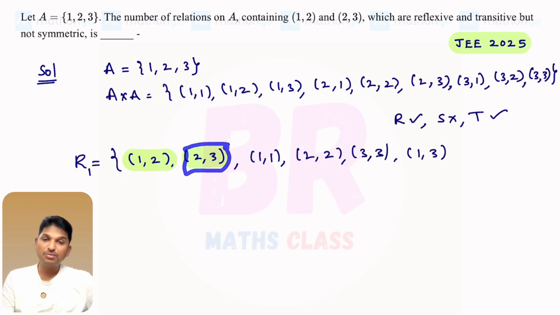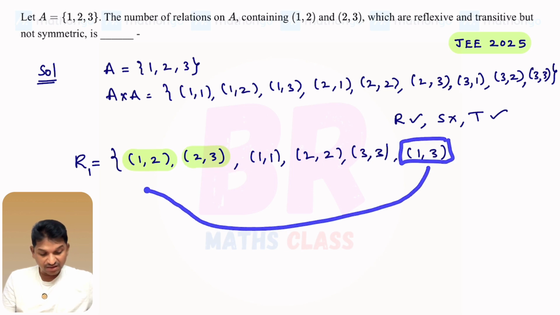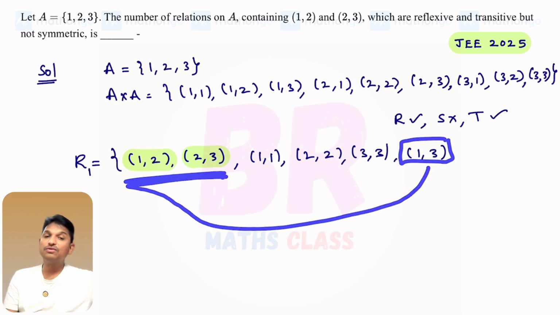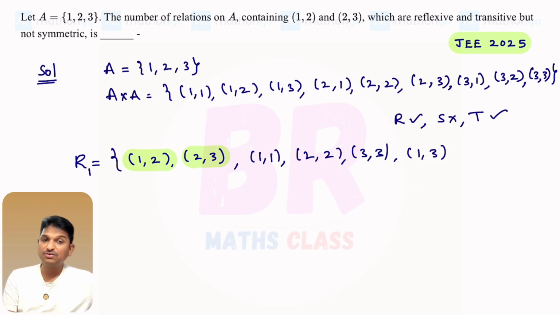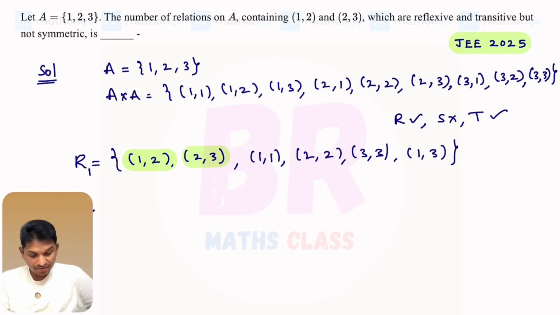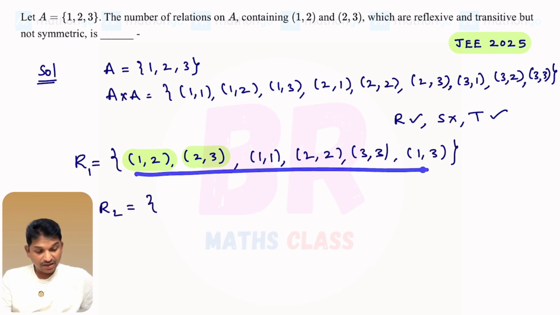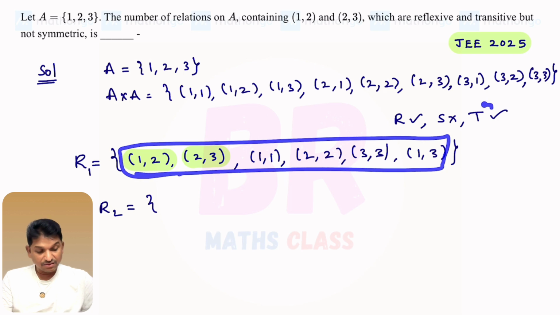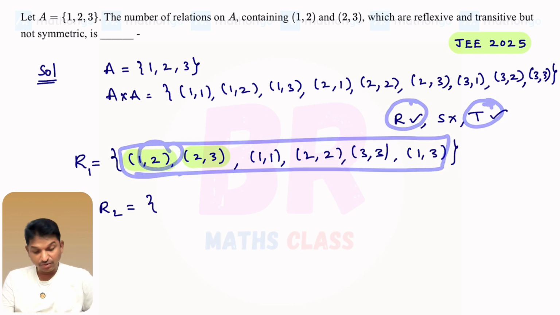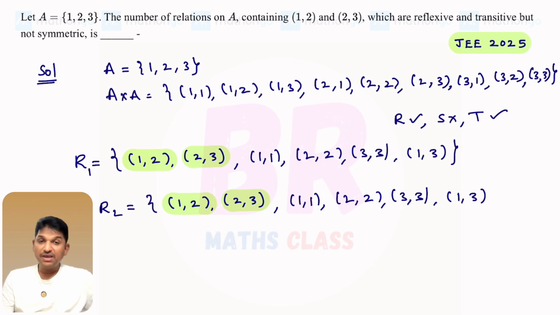Now you take this (2,3). This ends with 3. Any other ordered pair starting with 3? No. So we say that this element passes the transitive test. Right. Now come to this. This also ends with 3. Any other ordered pair starting with 3? No. So this also passes the transitive test. So this is the relation which is reflexive, not symmetric and transitive. One example is already given. Now the second example. I said earlier these are a must, so that relation is reflexive, transitive, not symmetric, obviously satisfying.